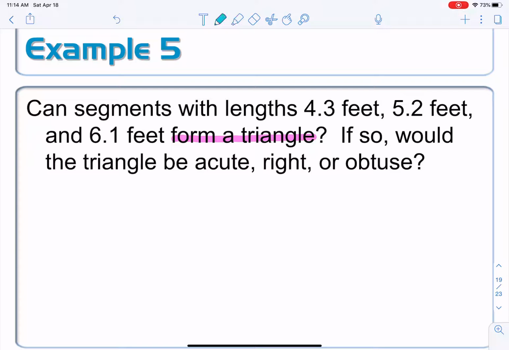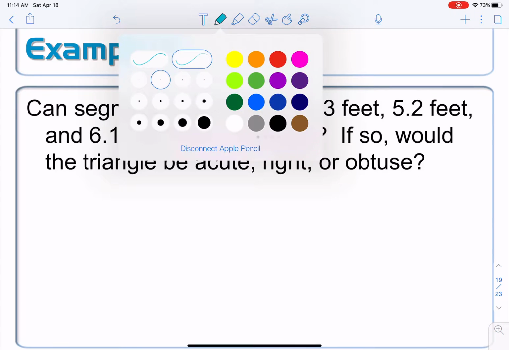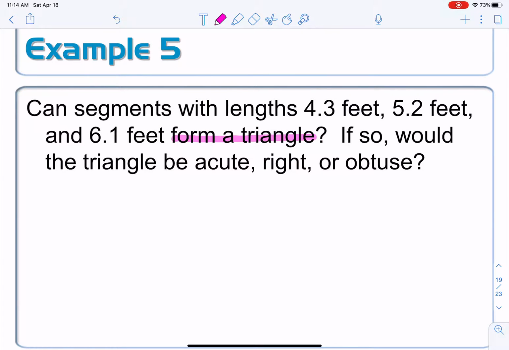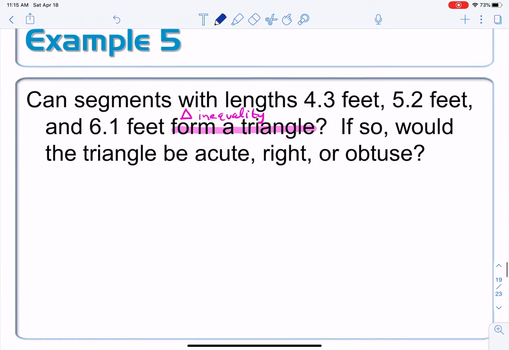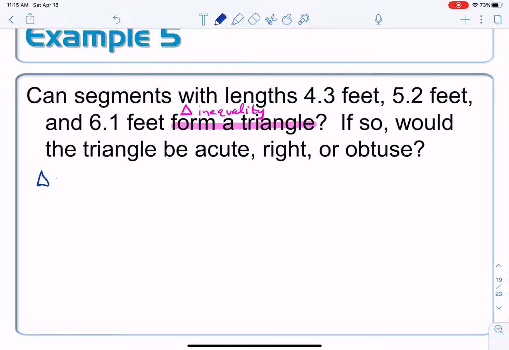What do I use in order to see if three numbers can form the side lengths of a triangle? I use the triangle inequality. Remember, that means that if I add up two sides of our triangle, those two sides have to be greater than the third side. In practice, when I have three numbers already, all I have to do is check the two smallest ones, see if they add up to something bigger than the third side. That's what I'm going to check first, triangle inequality. Do I even have a triangle?